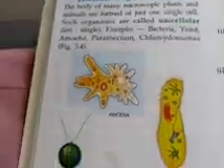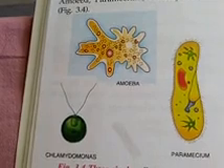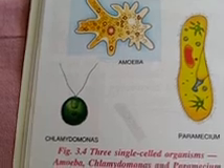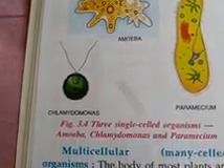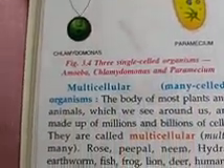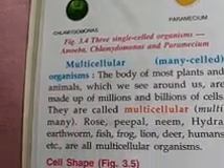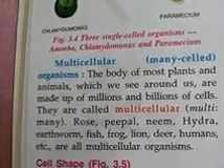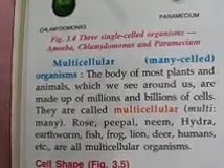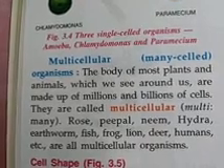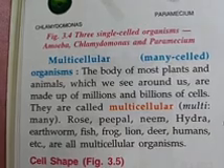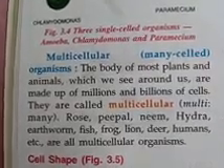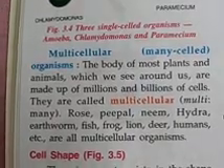Examples of unicellular organisms: amoeba, paramecium and chlamydomonas. Examples of multicellular organisms: you can consider any plant or any animal, like the rose, the peepal, the neem and the human beings themselves.